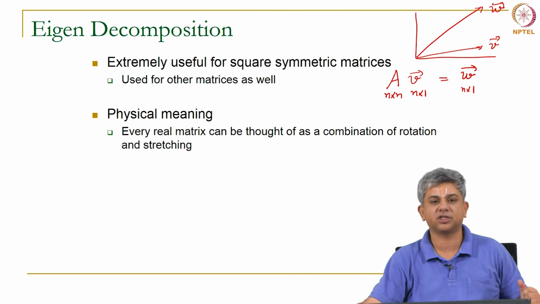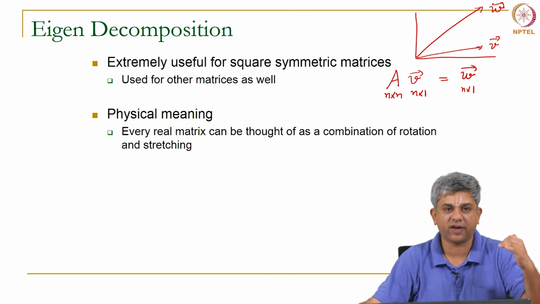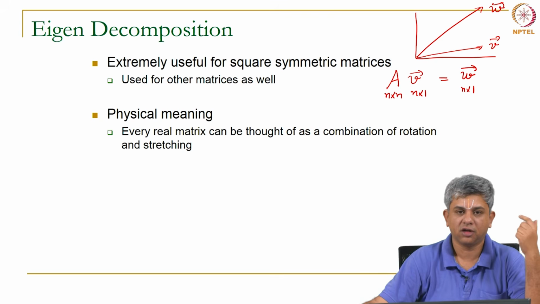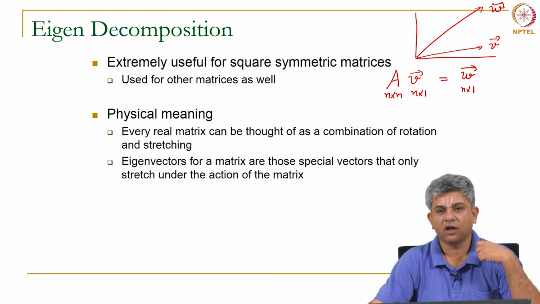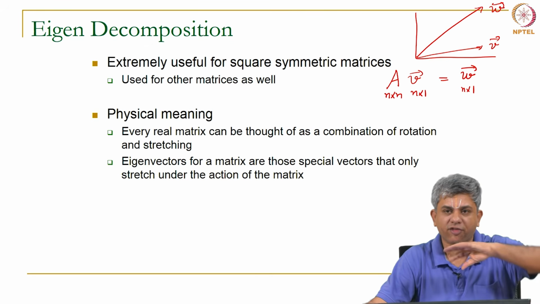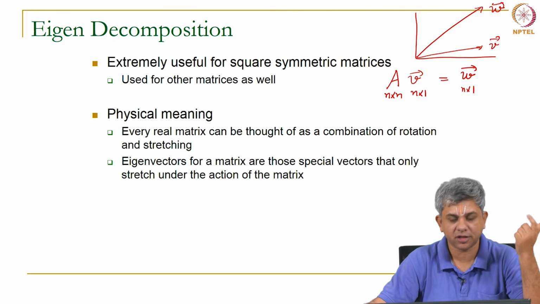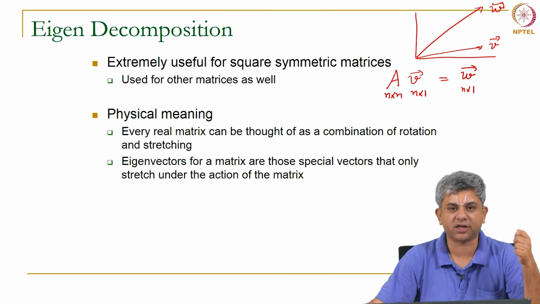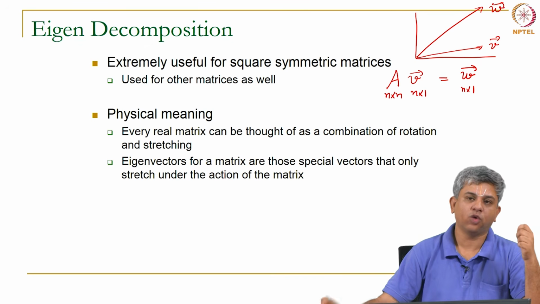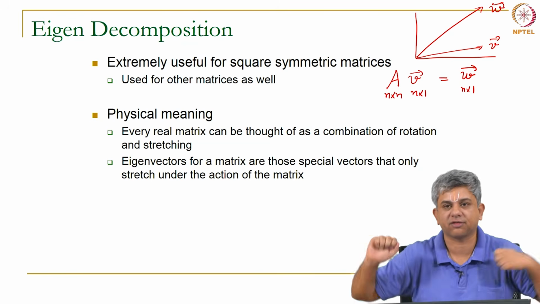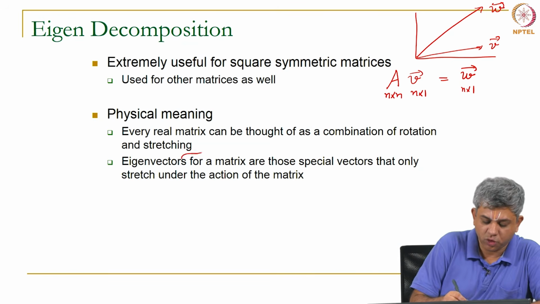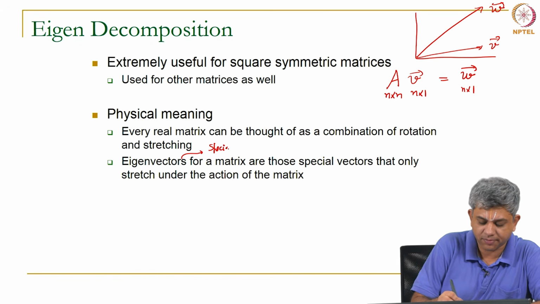These are the two operations that any matrix can do as far as acting on another vector is concerned. Now, this is extremely useful. Now, if you can think of every operation as if it is a matrix, then there are special vectors, and the only thing that matrix will do to this vector is just stretch it. Eigenvectors are those special vectors.